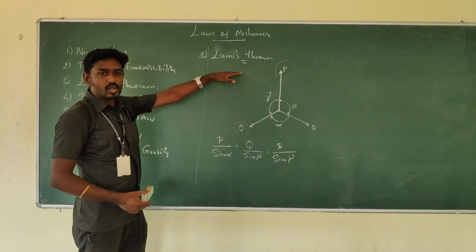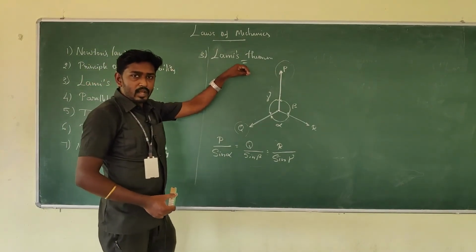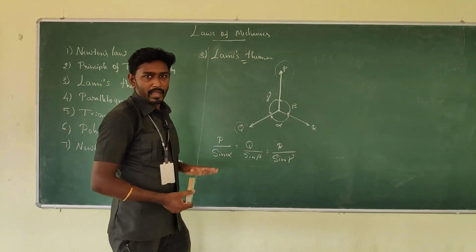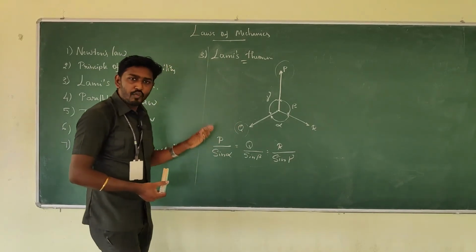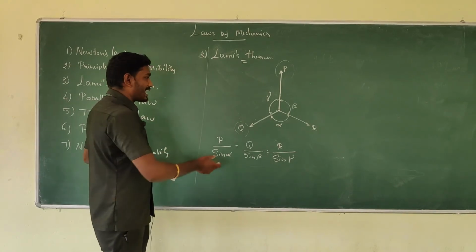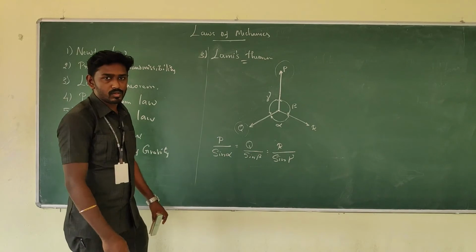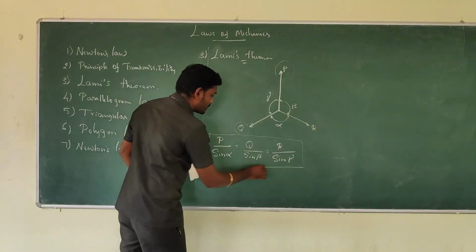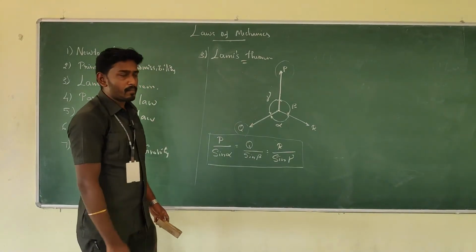So it says when three coplanar concurrent forces acting on a point are in equilibrium, then each force will be directly proportional to the sine of the angle between the other two forces. Okay. So from that we have taken the formula.